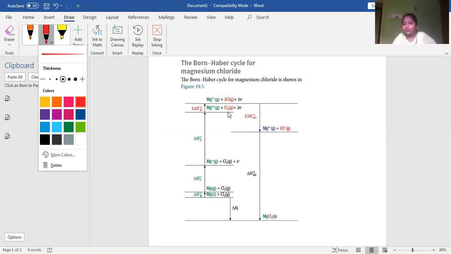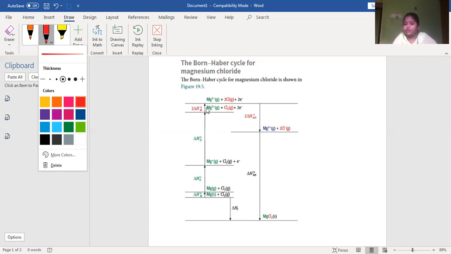Chlorine is already a gas, so we need not change it into gas, but still the molecule becomes an atom here. So till this, that means atomization of magnesium, first and second ionization of magnesium, and atomization of chlorine.